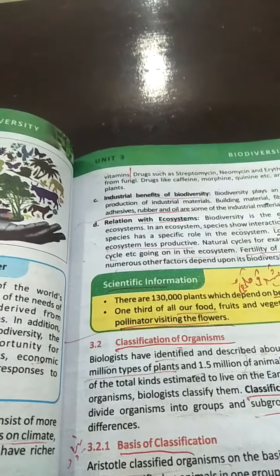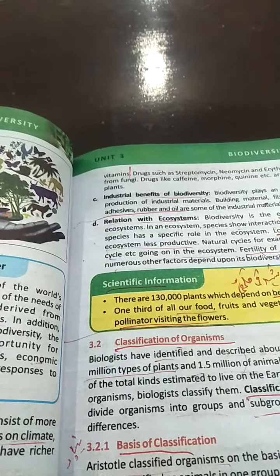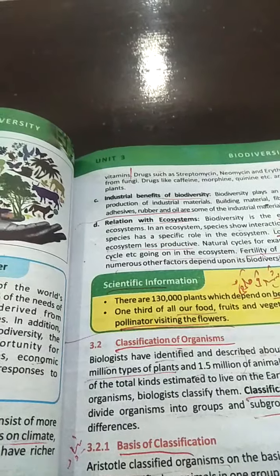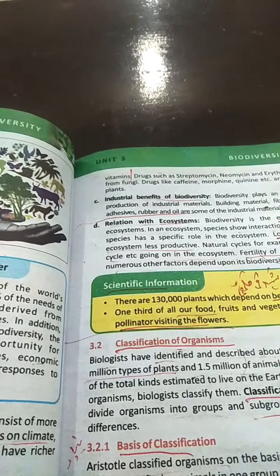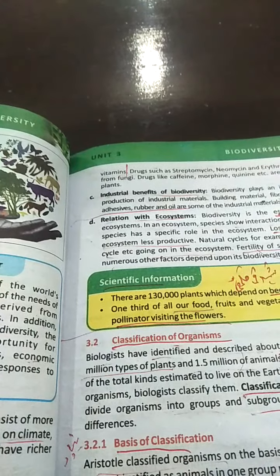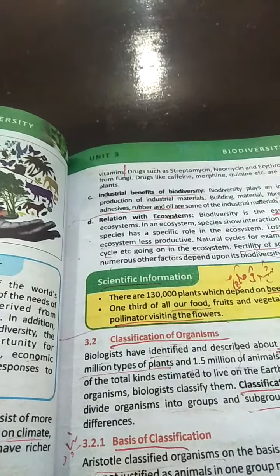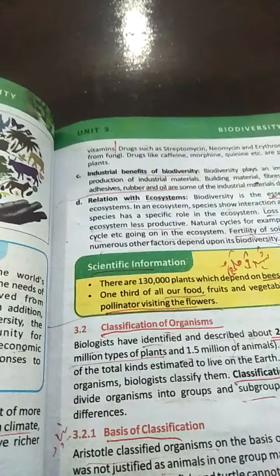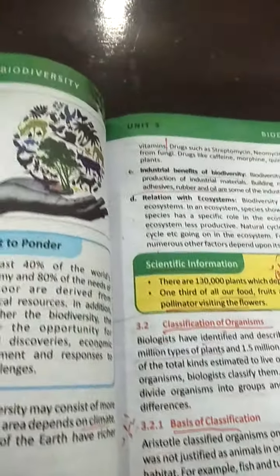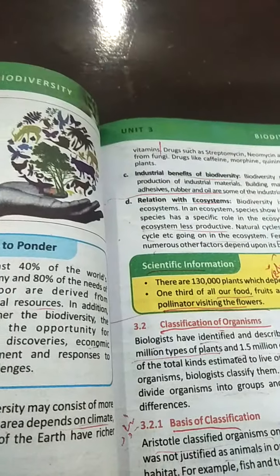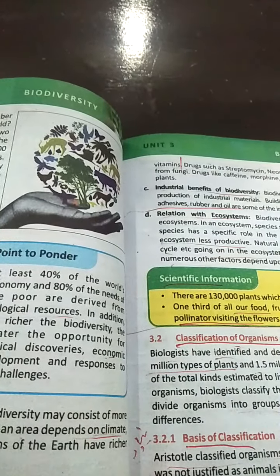Biodiversity comes from two Greek words: bio means life or living thing, and diversity means variety. So the total variety of living organisms on the surface of earth is called biodiversity.